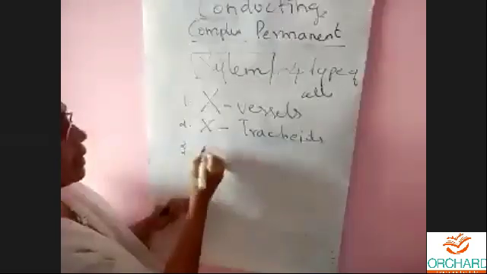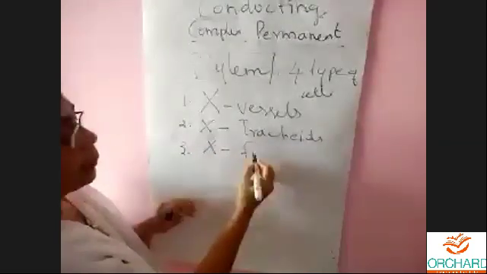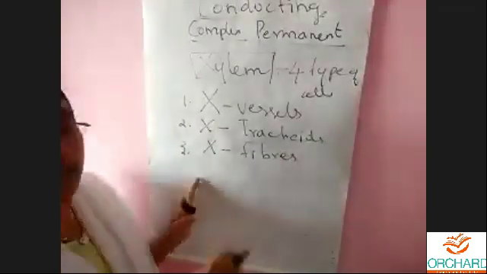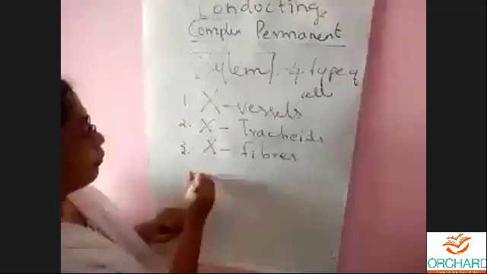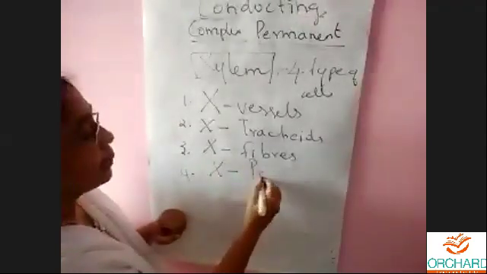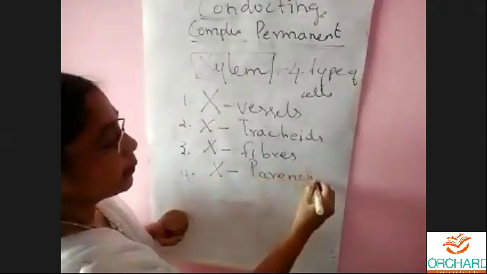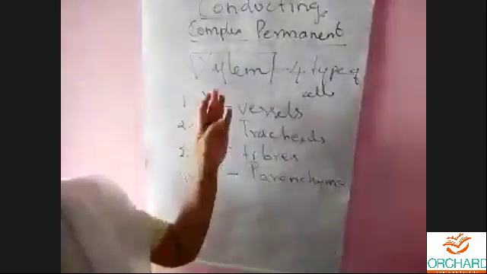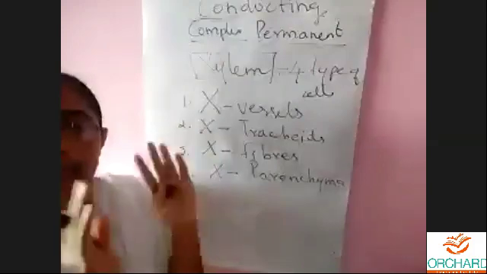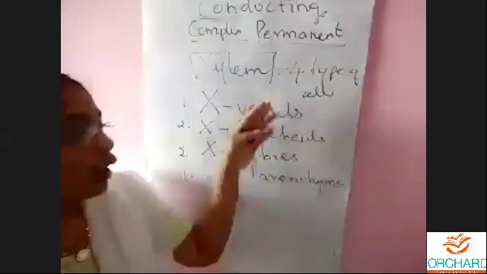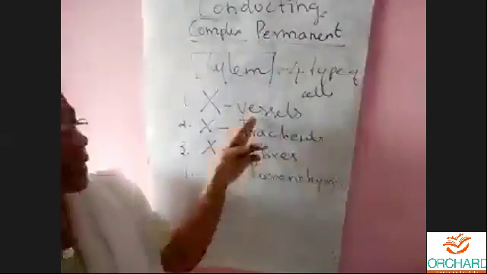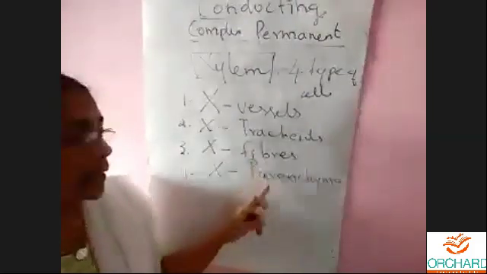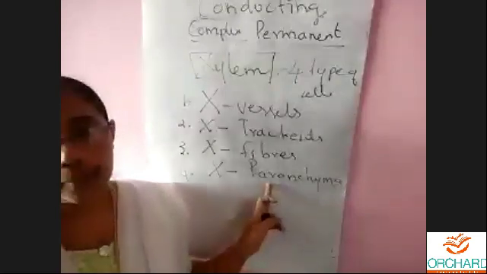Third one is xylem fibers. And fourth one is xylem parenchyma. So xylem we say totally as xylem, but it is made up of 4 different types of cells: xylem vessels, xylem tracheids, xylem fibers, and xylem parenchyma.